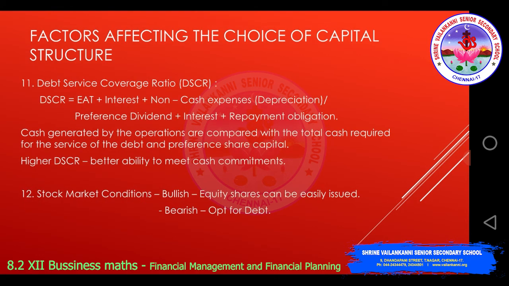The 11th factor is the debt service coverage ratio, DSCR, which is equal to EAT plus interest plus non-cash expenses, that is depreciation, divided by preference dividend plus interest plus repayment obligation.